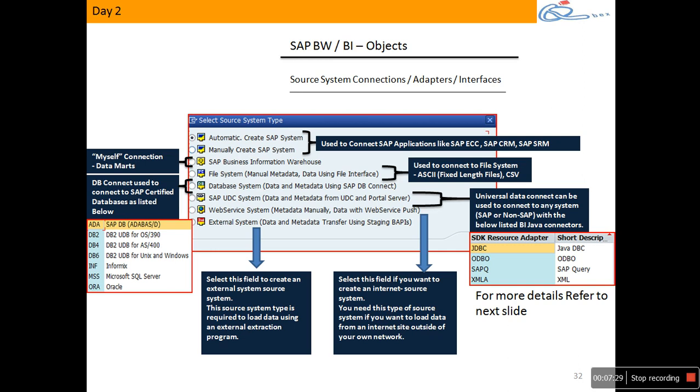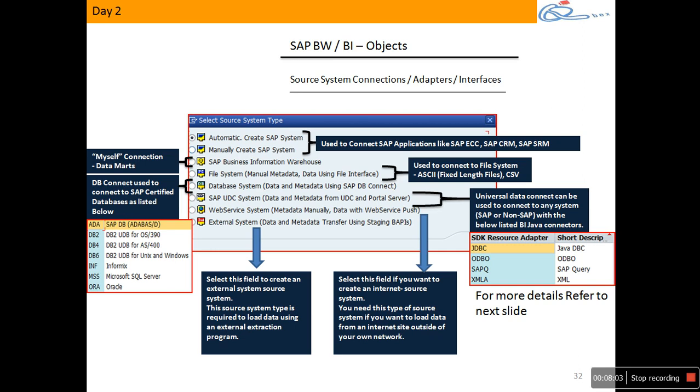Because you might have situations in very big clients where they maintain a separate data warehouse for each region. Say for North America they have a data warehouse, a BW one. They have another data warehouse for Asia Pacific region. They have another data warehouse for Europe region. And they want to build up one more enterprise data warehouse where they bring in data from all these three into one. Could be possible. So in that case, BW itself will act as a source for BW. Even in that case, we would use the same connections.